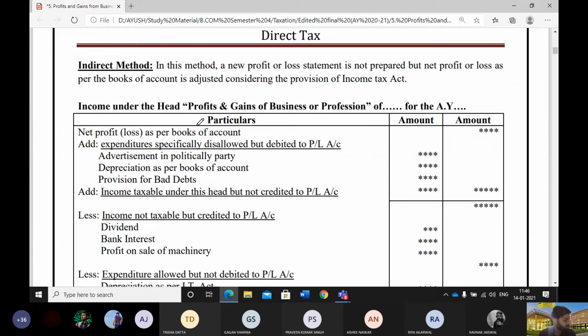Ronak, can you tell me in how many ways we can compute cash flow from operating activities? Ronak? Yes, sir. Yes, sir.